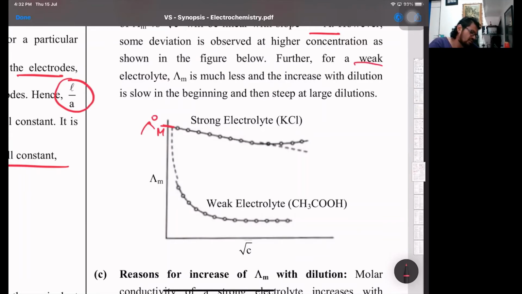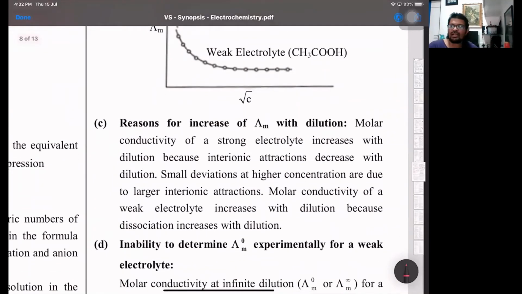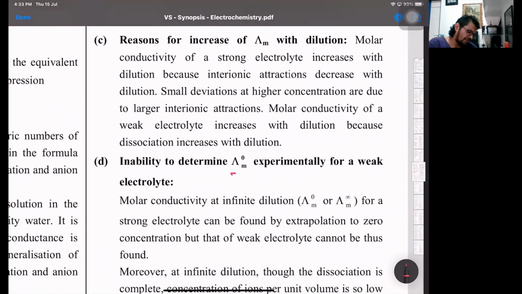For weak electrolytes, capital lambda is much less and the increase on dilution is very slow. So if you dilute them 1,000 or 10,000 times, still alpha will go on increasing for weak electrolytes. Molar conductivity increases because the interionic attraction decreases on dilution. So there is an inability to calculate lambda m for weak electrolytes. By extrapolation, you can only calculate for strong, not for weak.